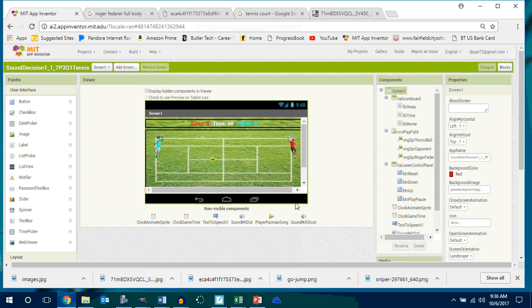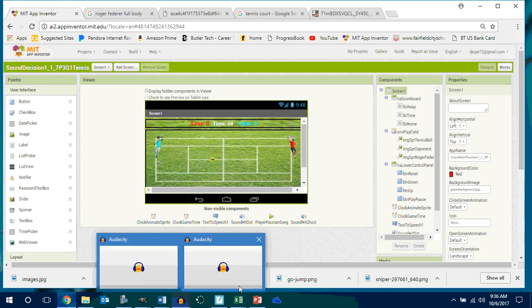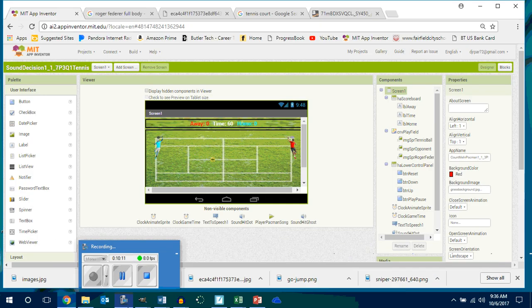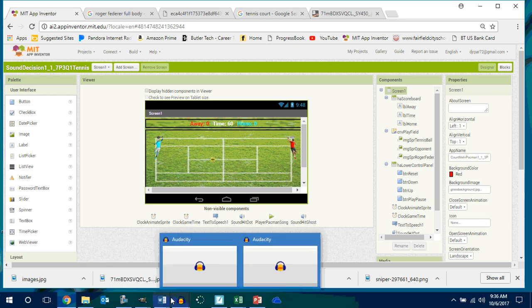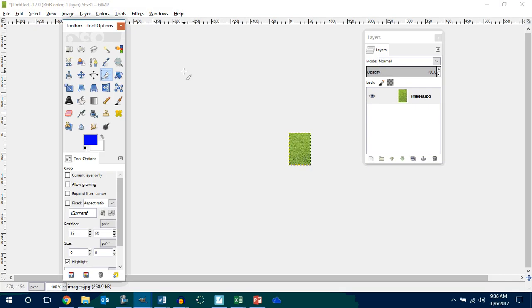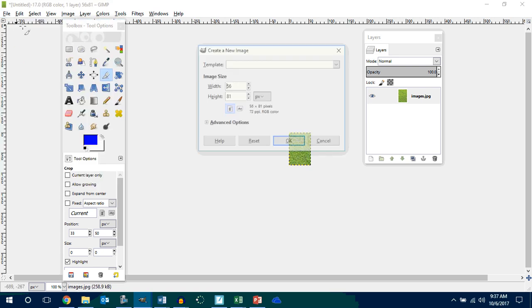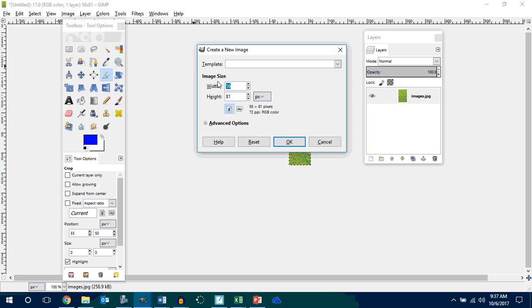So let's go talk about those people making Pong. Who's making Pong in here? That looks like a basketball court. Okay. So if you are actually making Pong, let me go and show you some tips on Pong. All right. This is kind of cool stuff here. So let's go into GIMP. You're going to go File, New. And let's create something. Let's say you want your player, I'm going to make your paddle.